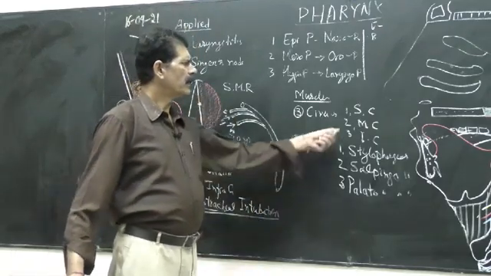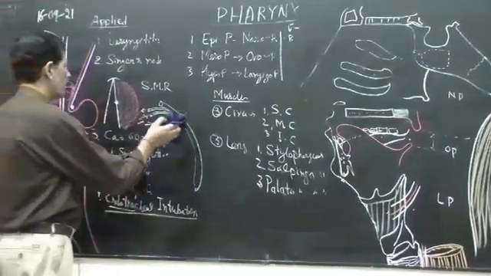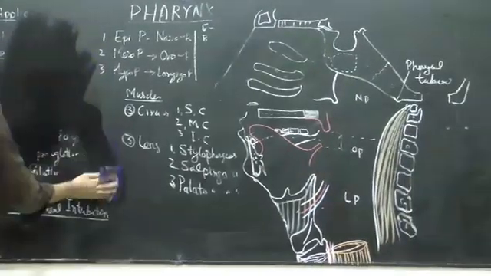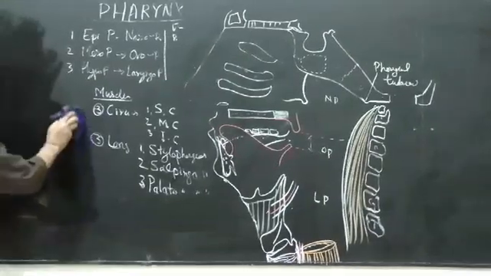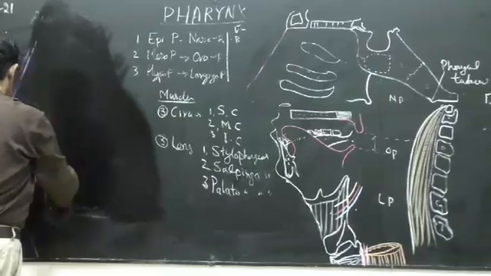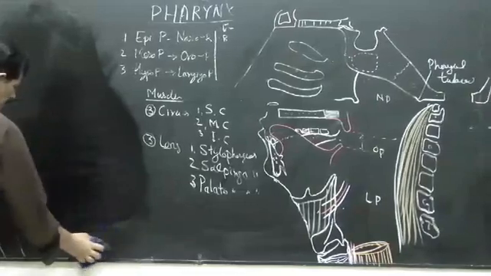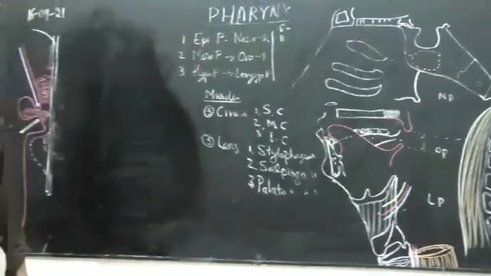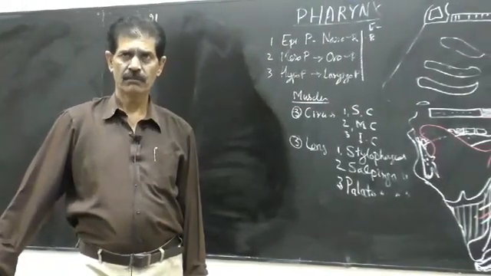Now, how do these 3 constrictor muscles act and how are they incorporated in the formation of the irregular muscular tube that constitutes the pharynx? It can be easily exemplified with the help of 3 flower pots.